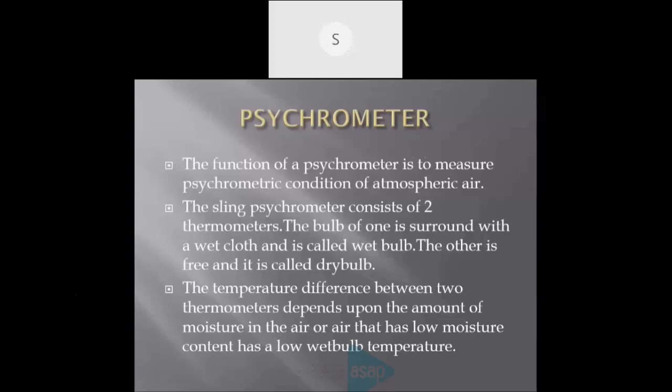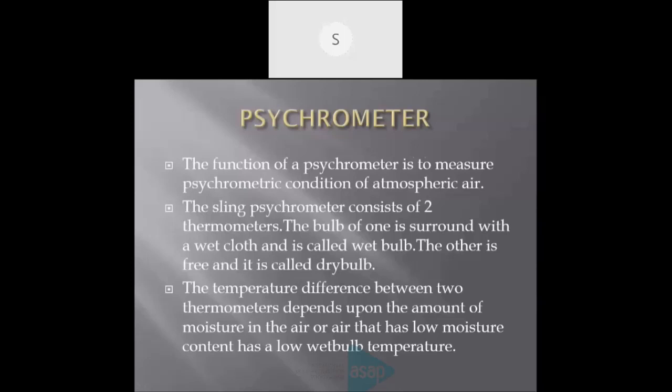the air or atmosphere. Ambient air that has low moisture content has a low wet bulb temperature. Here we are recording two temperatures. One is the dry bulb temperature, that is the normal temperature of the surface or atmosphere, and the other thermometer, surrounded by wet cloth, records another temperature. That temperature is always low when the moisture content is low. Air that has low moisture content has a low wet bulb temperature.